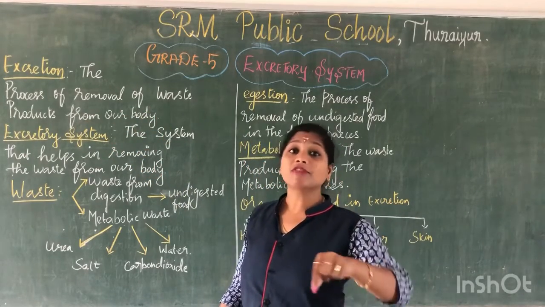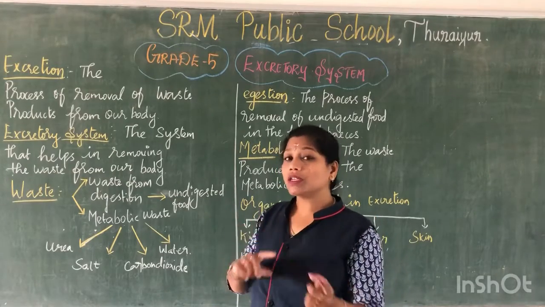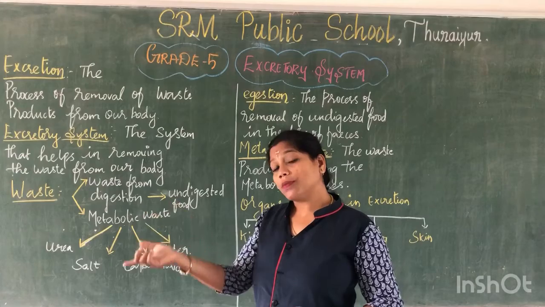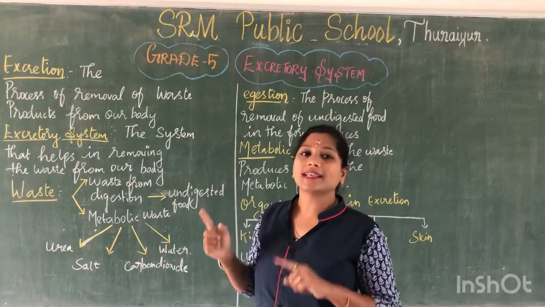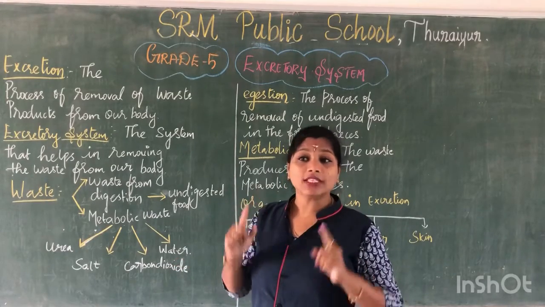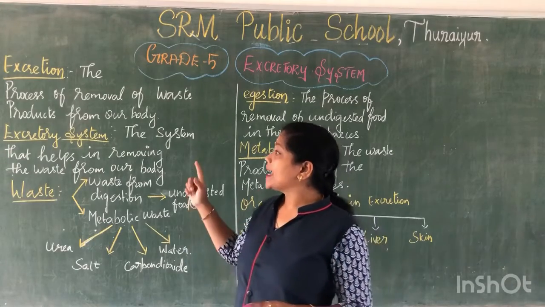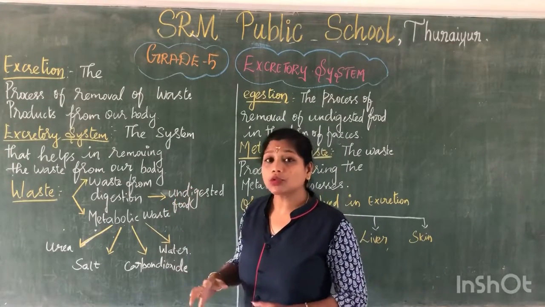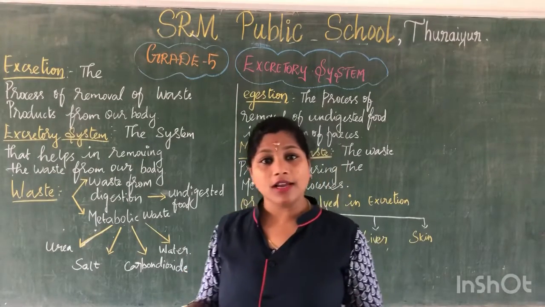The system that does this function is called the excretory system. Vice versa also, excretion is the process of the excretory system. What is excretion? Removal of waste from our body. You have to be very clear in this. The excretory system helps to remove these waste materials from our body. Are we all clear with this?